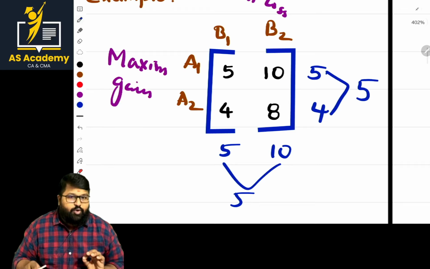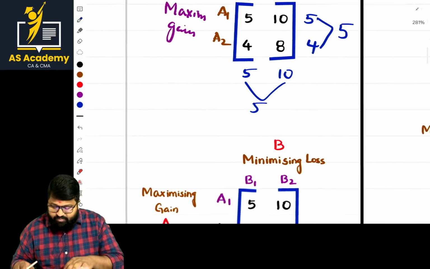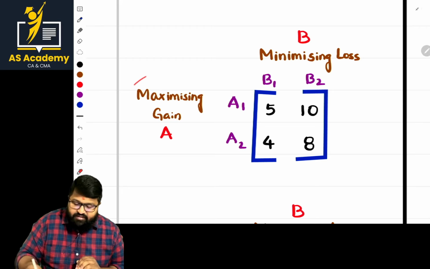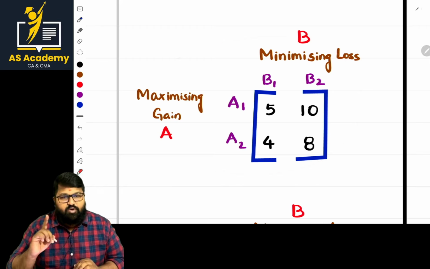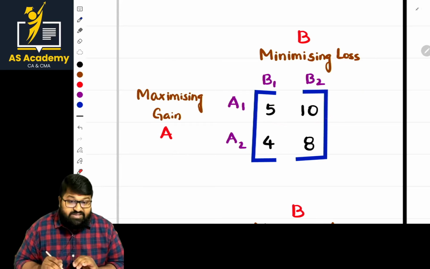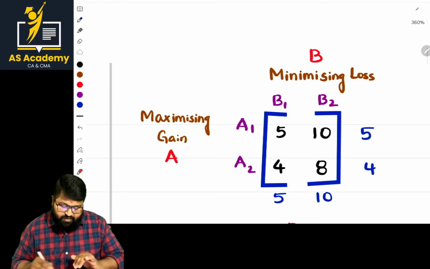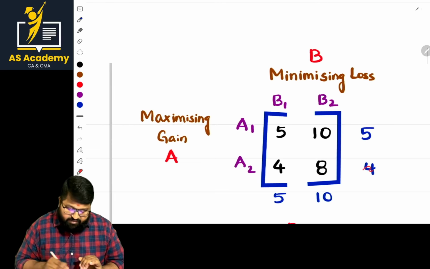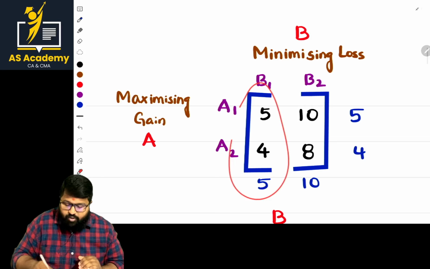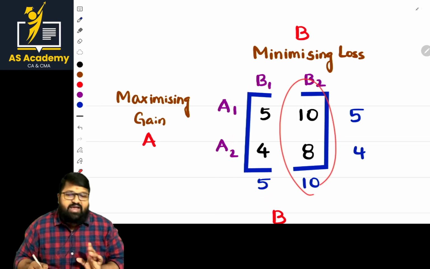If it is clear to you, I'm explaining again step by step. Listen carefully. We represent the matrix in a neat and tidy manner, which is the most important part. Next, we find the least value of each row. And from the column point of view, we find the highest values, the maximum loss.